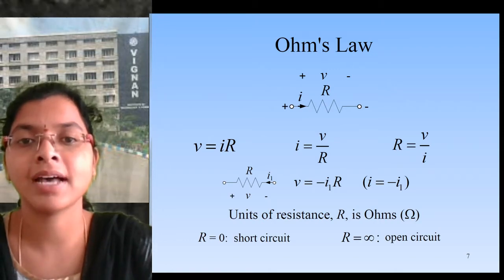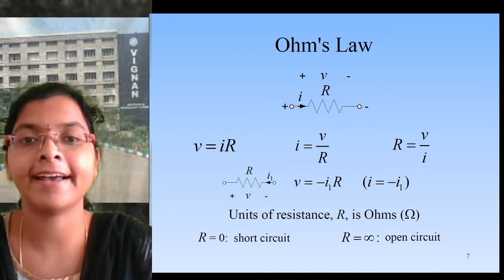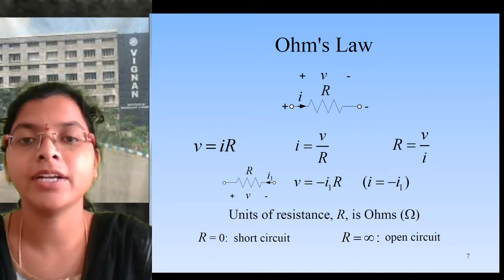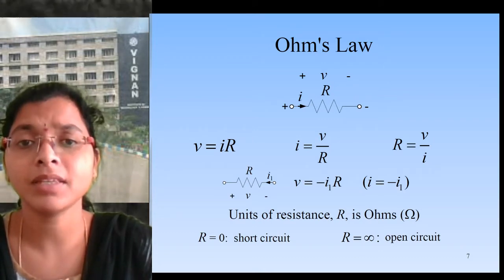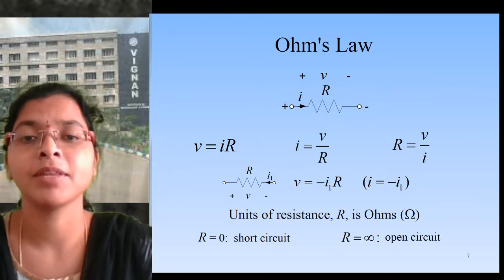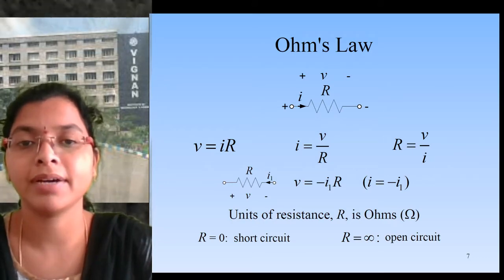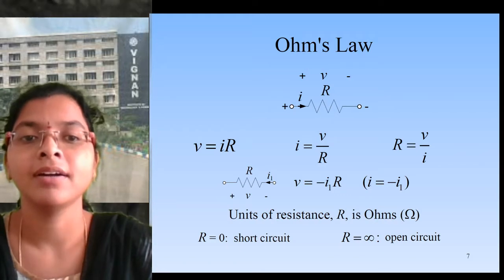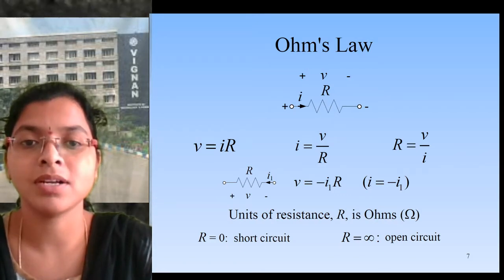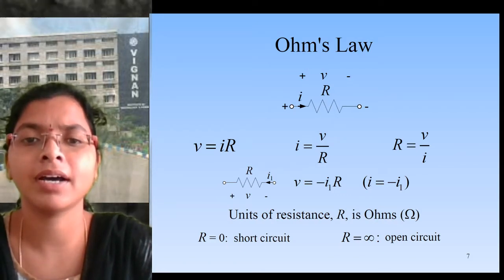So I has a direction towards the right, shown with an arrow, and we indicate the voltage with plus and minus signs. Always indicate voltage with plus minus signs, and current with a direction using an arrow. So here V equals IR, our Ohm's law. By that we can get I equals V by R, or R equals V by I.